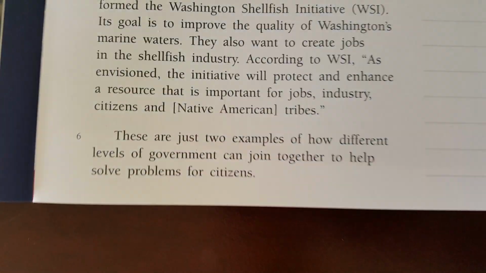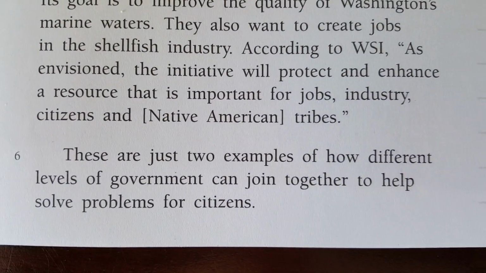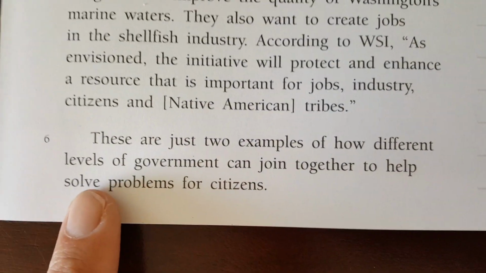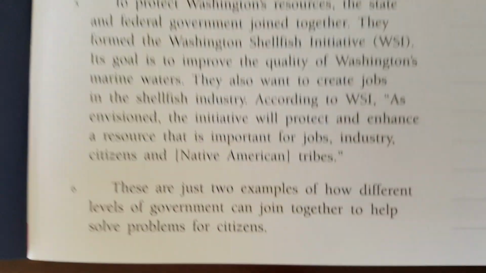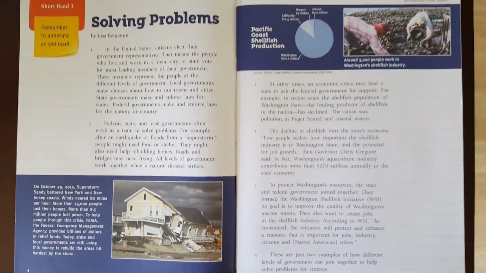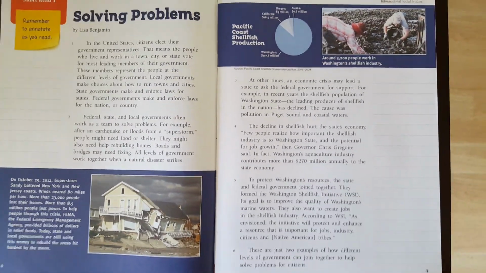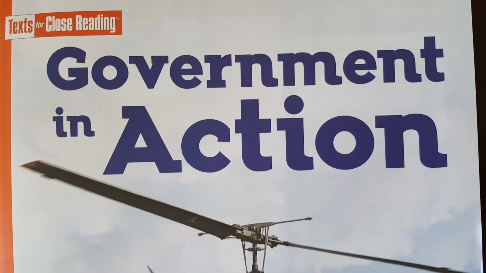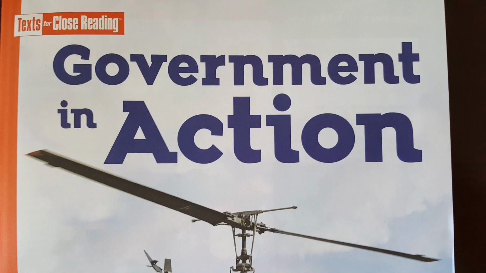And the last paragraph, paragraph 6. These are just 2 examples of how different levels of government can join together to help solve problems for citizens. And that was the read aloud for Informational Social Studies on Solving Problems by Lisa Benjamin, taken from the book on text for closed reading in Government in Action. Enjoy.